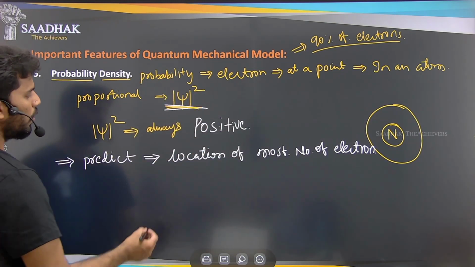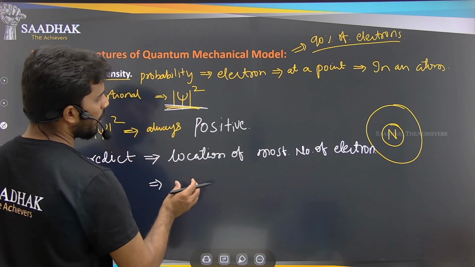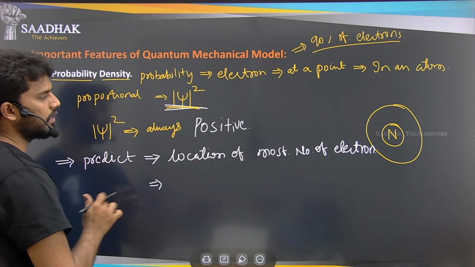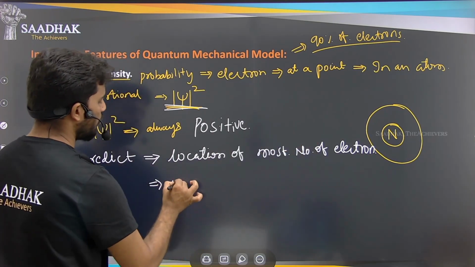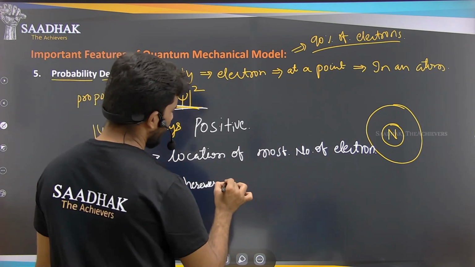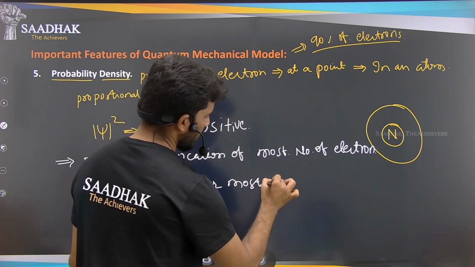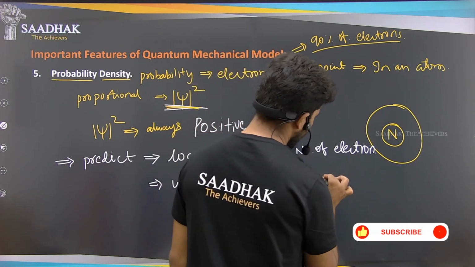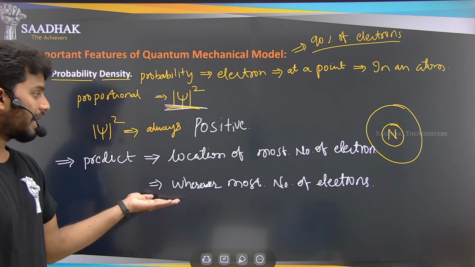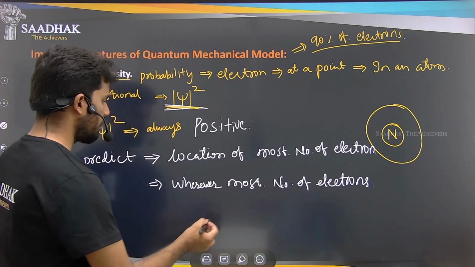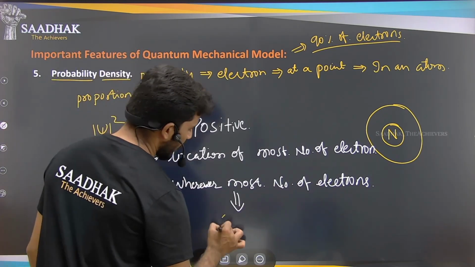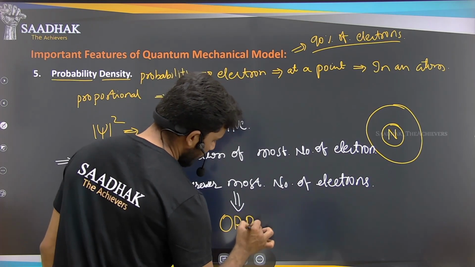Wherever we are able to find the most number of electrons, that point, that place, we are calling it the orbitals.